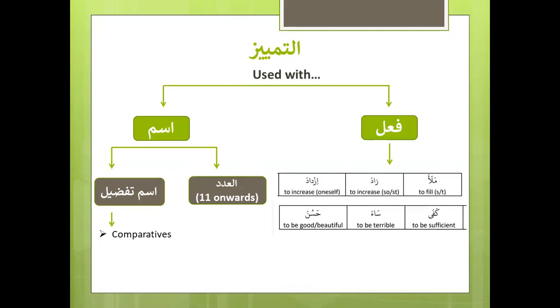And in fail, we have these six fails: mala'a, zada, dada, kafa, sa'a, hasuna. And the meanings are written over here. As you can see, zada means increase. So what did you increase? You have to specify. Mala'a, to fill. What did you fill? To be terrible. Terrible in what? So these are some of the fails which need to specify in terms of what this fail happened. Now let's look at ism tafdeel.